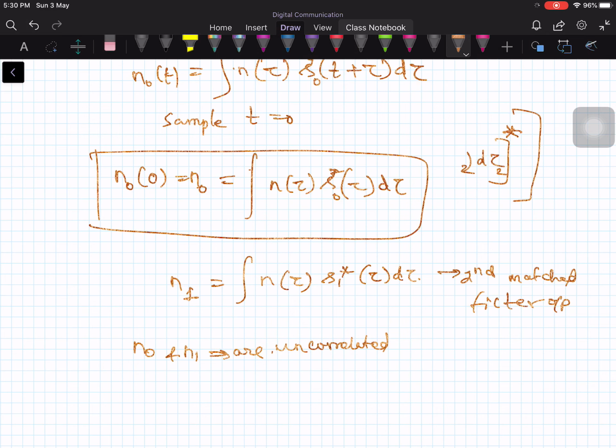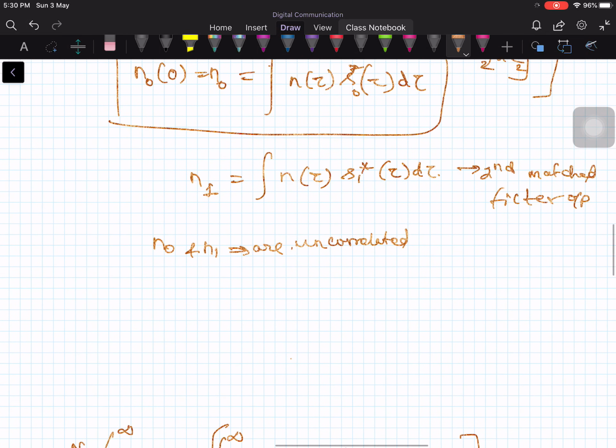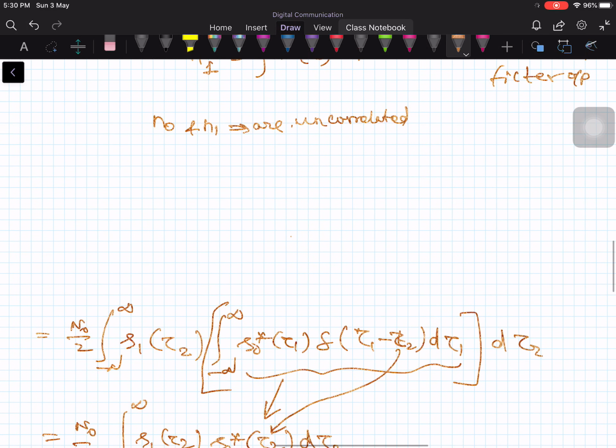So how do we show this? Simple, you take the cross-correlation function of these and prove this. So before that, let me